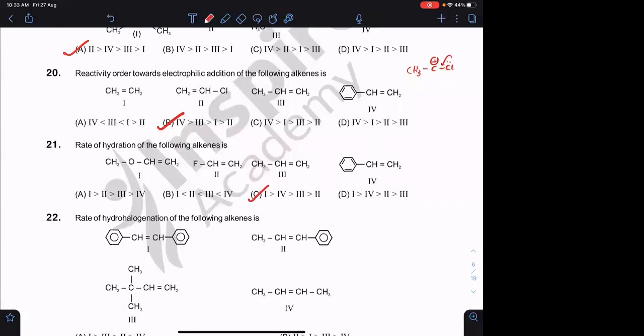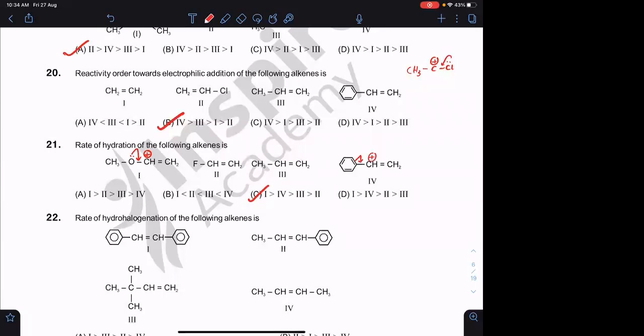According to Markovnikov's rule, first the H positive will be attached to the carbon bearing the greater number of hydrogens. So if it attaches here, you will get the carbocation here. This particular carbocation is resonance stabilized, leading to the formation of an octet complete structure. And here there will be resonance.